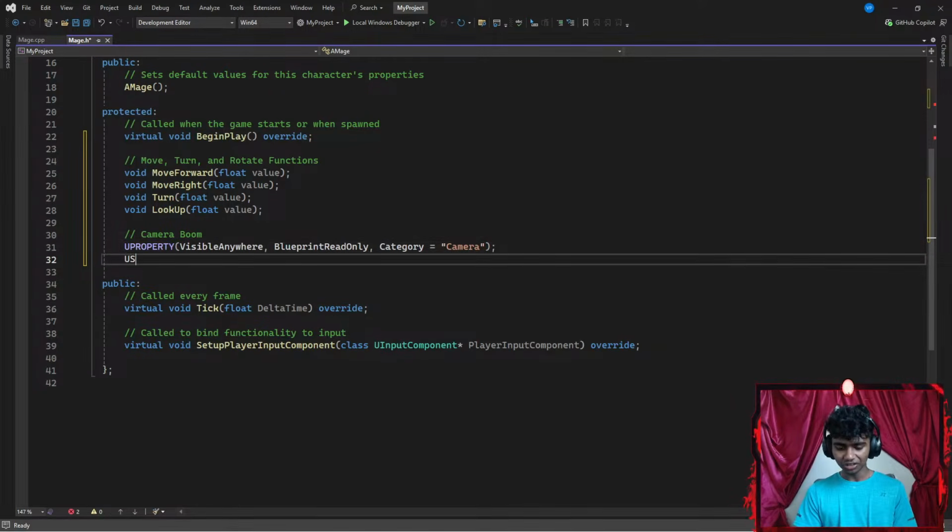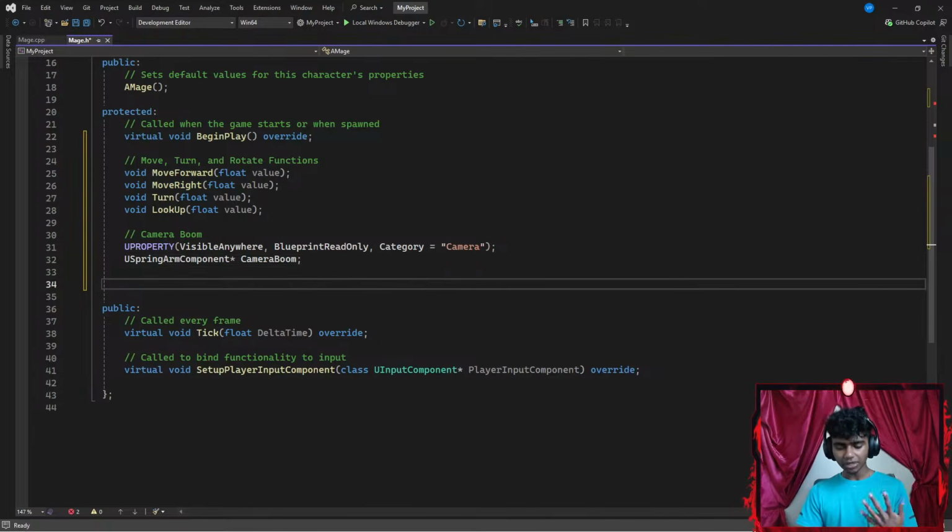Now let's go ahead and create a USpringArmComponent. My spring arm component is going to be represented by a pointer called CameraBoom, ending with a semicolon. And once I'm done with that, I'm going to add another comment that says something like follow camera. The follow camera is going to be my literal camera component. C-A-M-E-R-A. There we go. Did I spell spring arm component wrong?